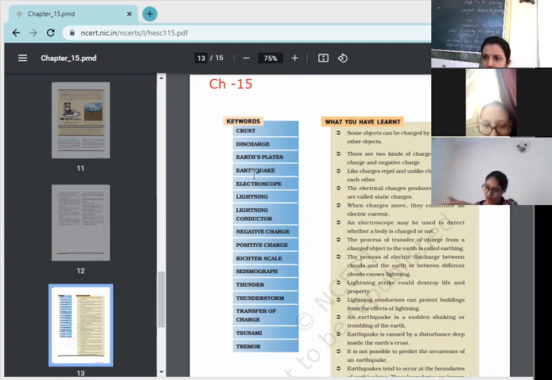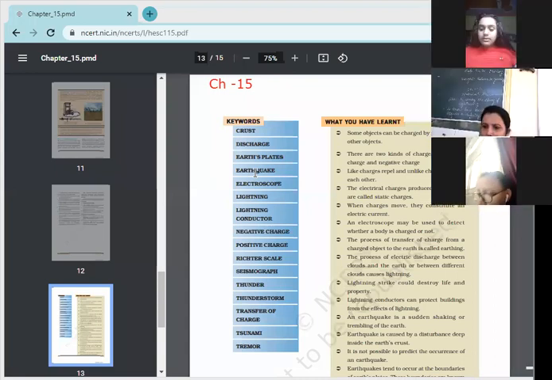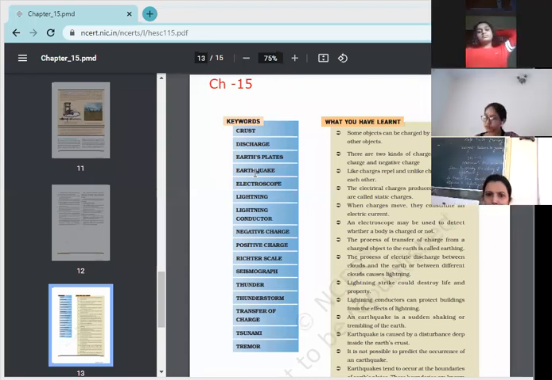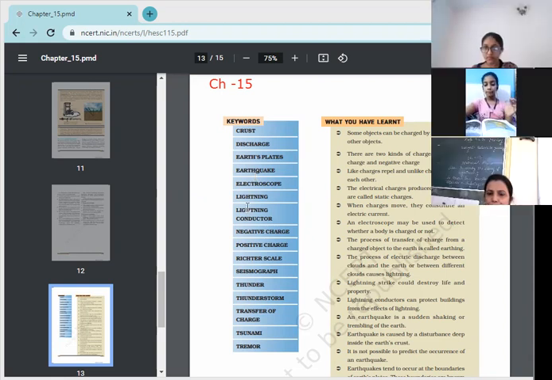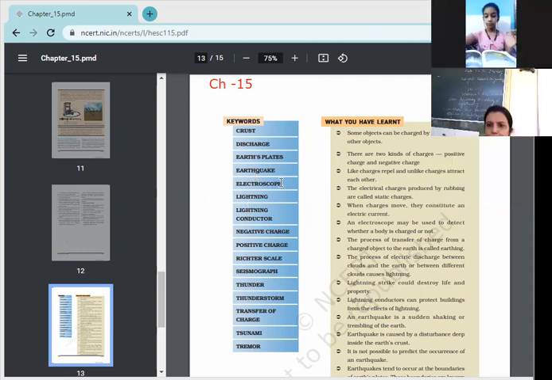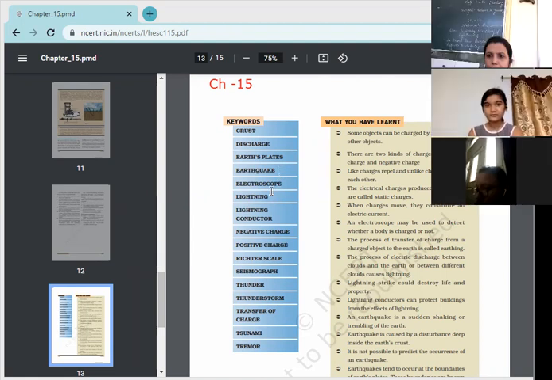Next is earthquake. Yes, Prateksha. An earthquake is a sudden shaking or trembling of the earth which lasts for a very short time. Page number 191. So this is the definition of earthquake. Already you are aware about earthquake, sudden shakings.